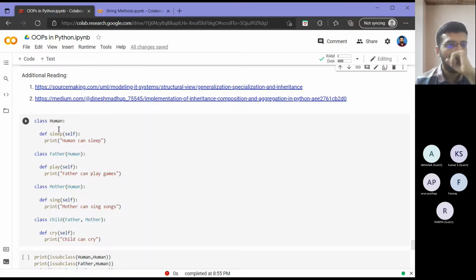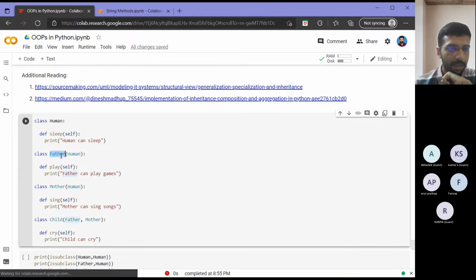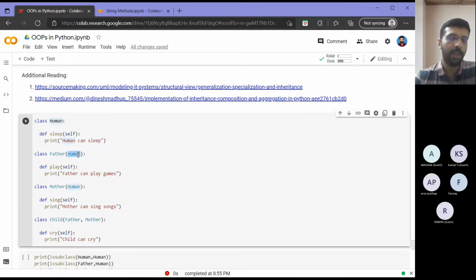So suppose my human is the same as earlier. I am defining an instance method called sleep, same as before. And I am defining a class father. In the first example that we saw, we created a class and did not define anything inside it. We just put a pass. And when we printed it using help, we saw that inside the brackets it came with the built-in type object.